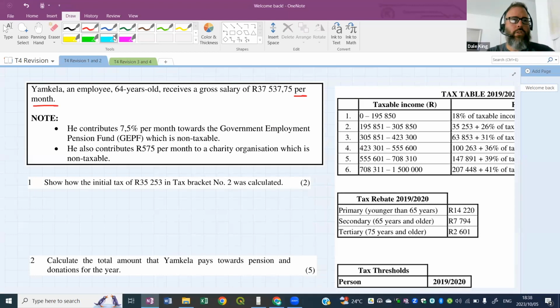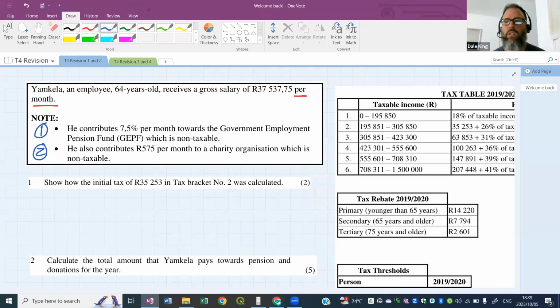There are 2 points to note here. He contributes towards a government employment pension fund, number one. And he also contributes to a charity, number two. When you donate money to a charity, it's actually tax deductible. But I know what you're thinking: I'll just give money to my friend down the road who created a charity.